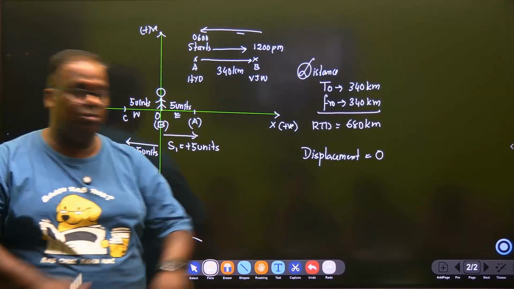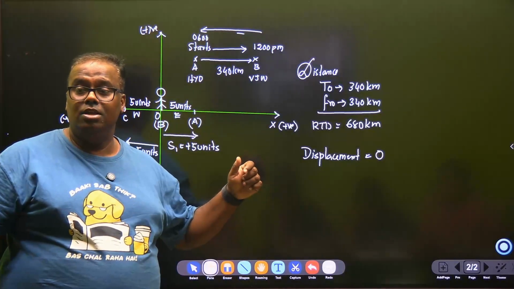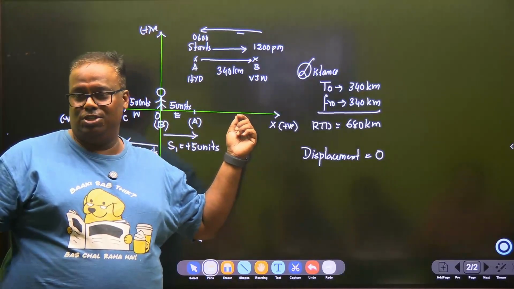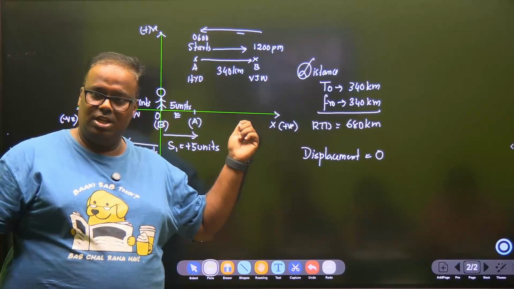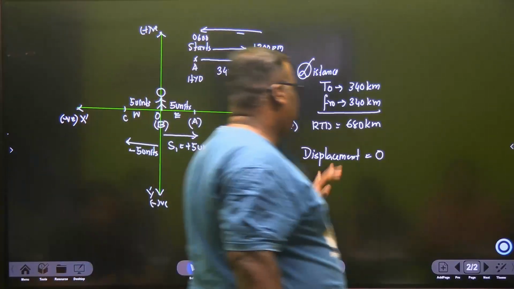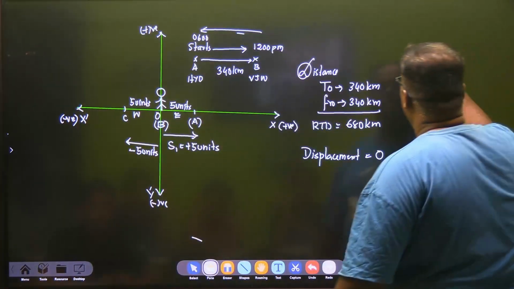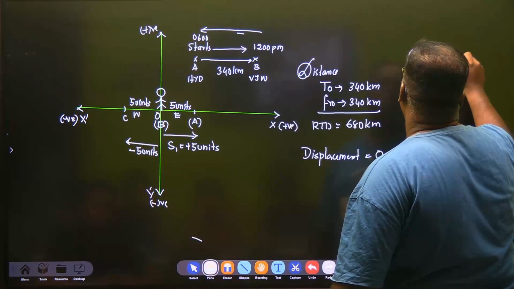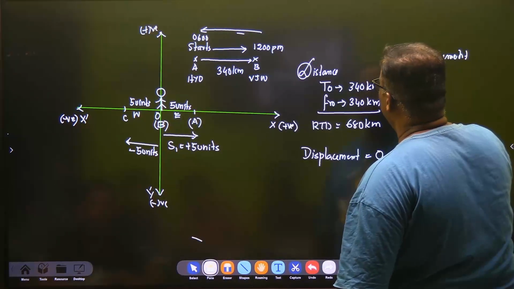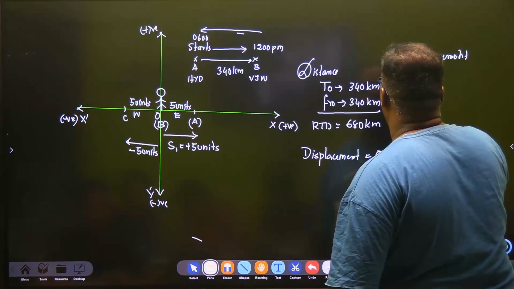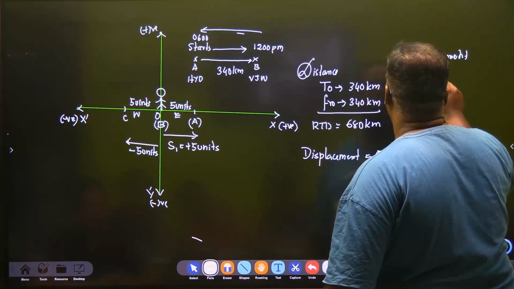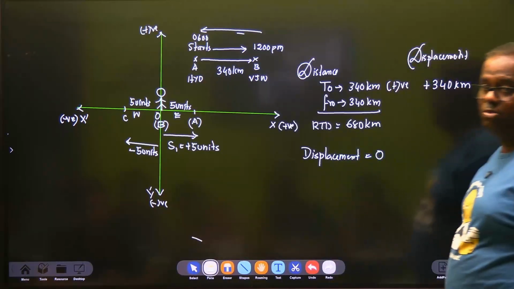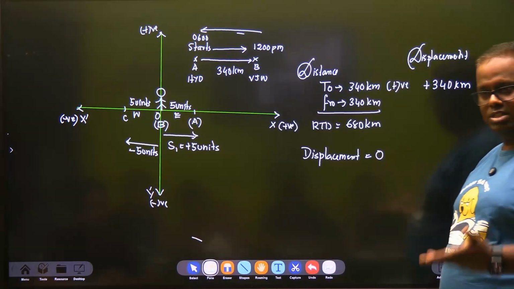Sorry, the displacement will be zero. Why? Because ultimately the bus is back at its initial position. Do you understand? And how to understand that it was zero? If we look at displacement, if we consider the trip to be positive, then the bus had 340 kilometers positive displacement because it went from Hyderabad to Vijayawada on the eastern side.